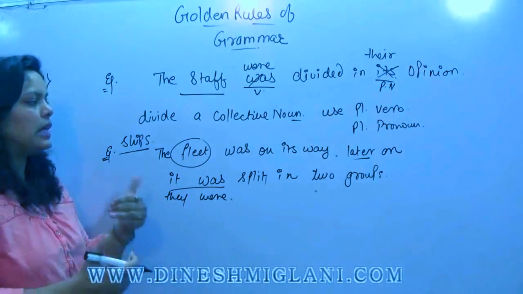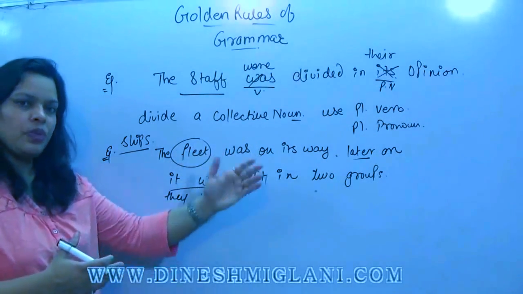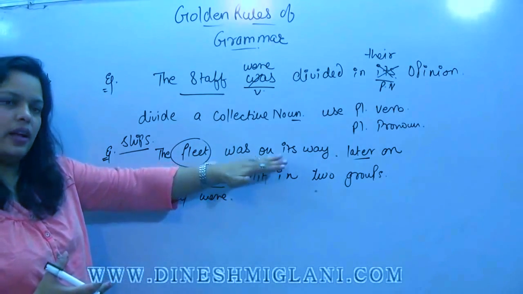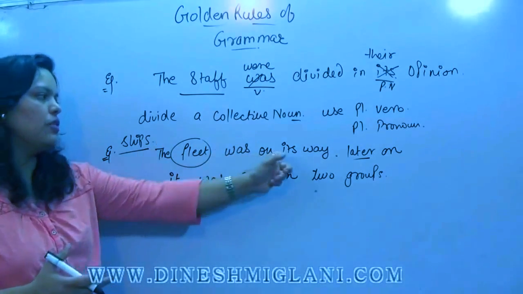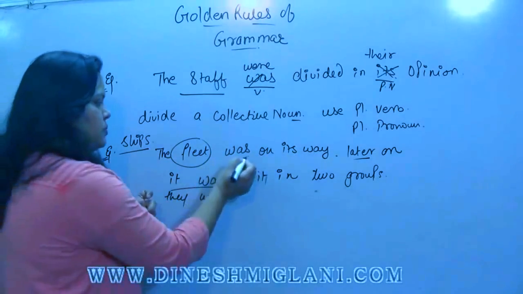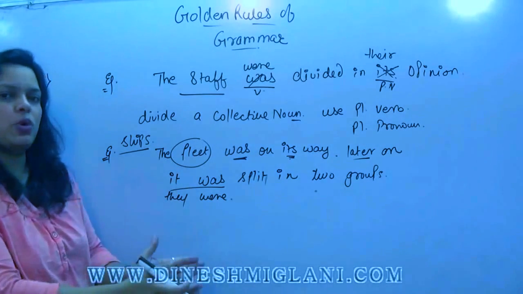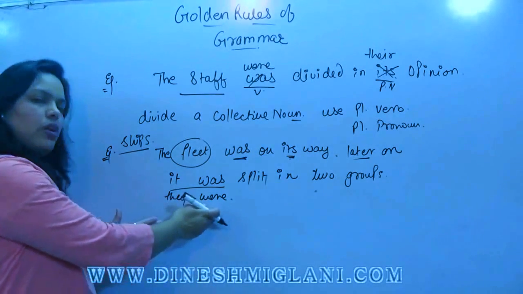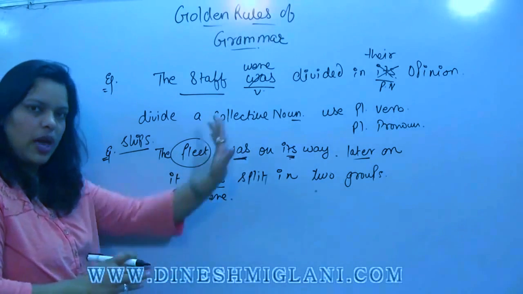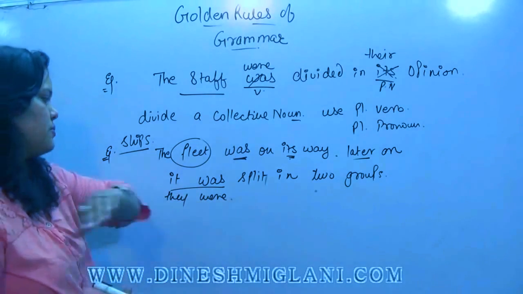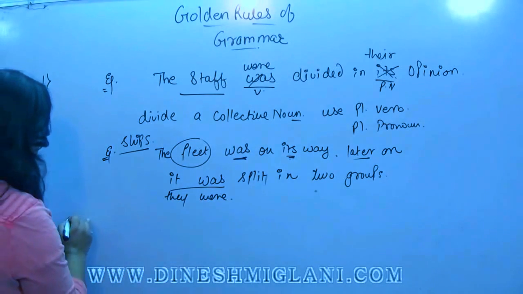It is possible that like in this way. Here no division is applied. It is one group. Use single verb, single pronoun. But when it is divided, in that portion only you have to apply the plural form, not in the whole sentence. So we have to be careful for it like this.